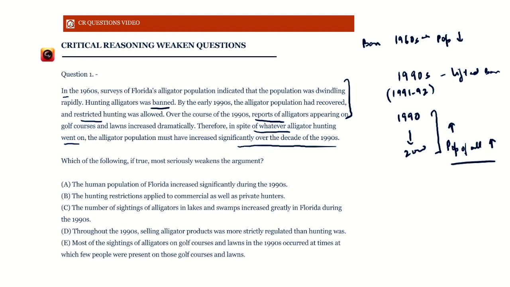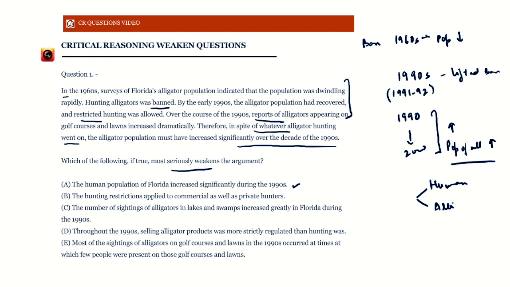Which of the following, if true, most seriously weakens the conclusion, which means that we have to say that it may not have been the increase in the population of the alligators that was responsible for the increasing number of reports of sightings. Now, option A: the human population of Florida increased significantly during the 1990s. Look, there are two things involved in a sighting. What are the two things? One, there is a human who sees the alligator, and then there is an alligator involved.